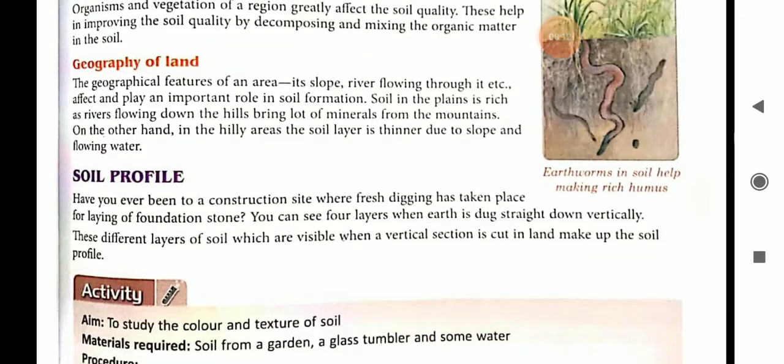Have you ever been to a construction site where fresh digging has taken place for laying of foundation stone? You can see four layers when earth is dug straight down vertically. And these different layers of soil which are visible when a vertical section is cut in land make up the soil profile.